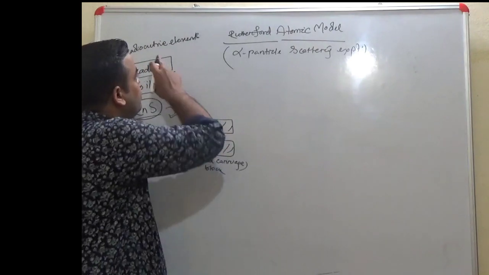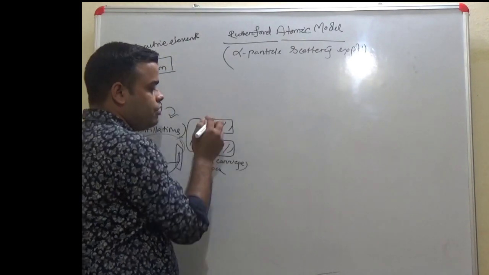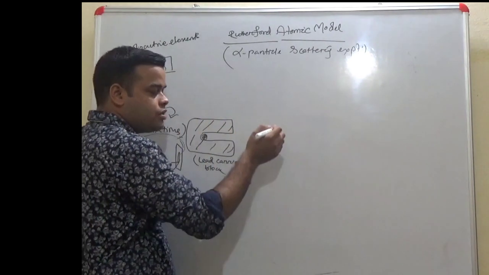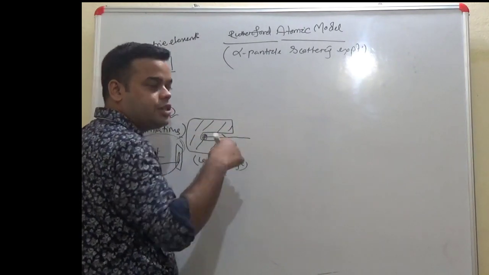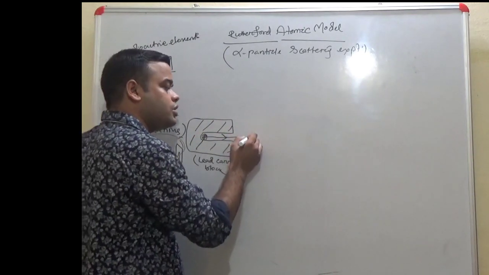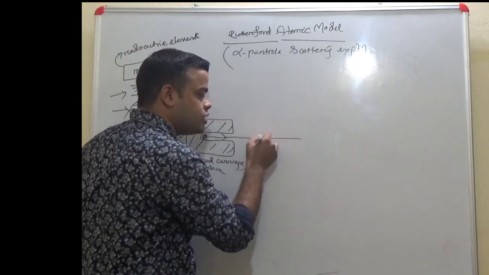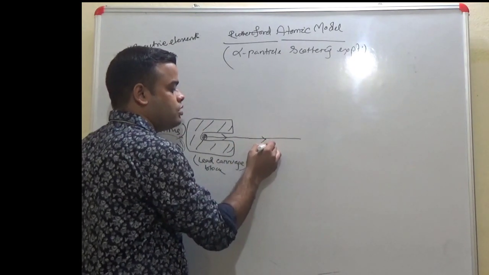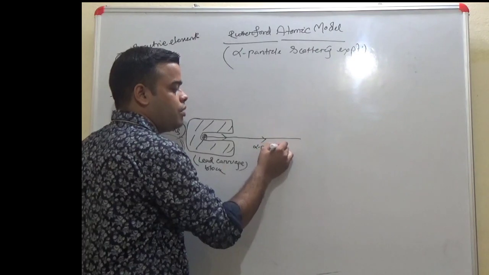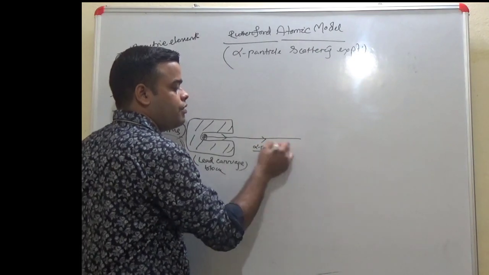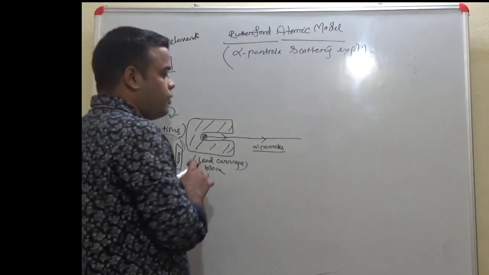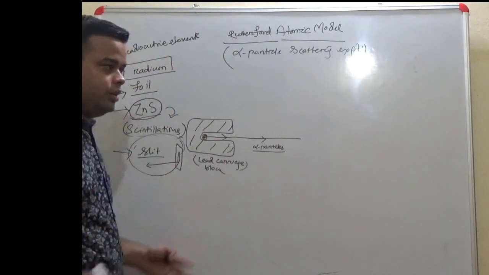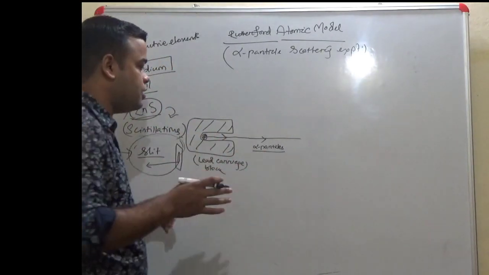Since it is a radioactive element, it will emit energetic particles. Such energetic particles are called alpha particles. When such alpha particles are made, they move in a beam-like structure.